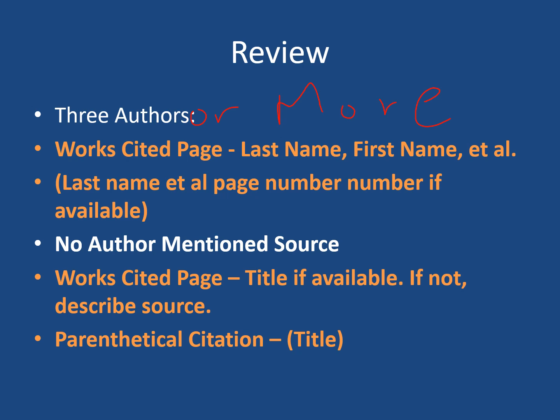If you have no author mentioned in the Works Cited page, begin with the title if it's available, or MLA says you can create your own title to capture the essence of the source. And in the parenthetical citation, the title, or if the title is too long, keep the beginning parts, so shorten it.